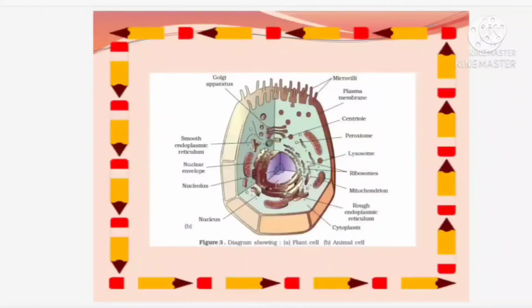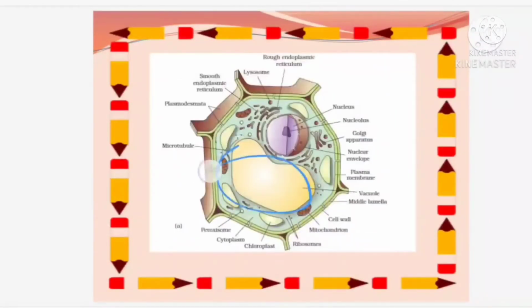You can find chloroplasts or plastids in plant cells, and you cannot find them in animal cells. You can find a structure called the centrosome, with centrioles, in the animal cell, but you cannot find it in the plant cell. You can find big vacuoles in the plant cell. Smaller ones are present, but the bigger vacuoles are absent in the animal cell. So some differences are present between the plant and animal cell, that you just have to observe in the diagram, or else I will be giving notes, where the differences can also be seen.